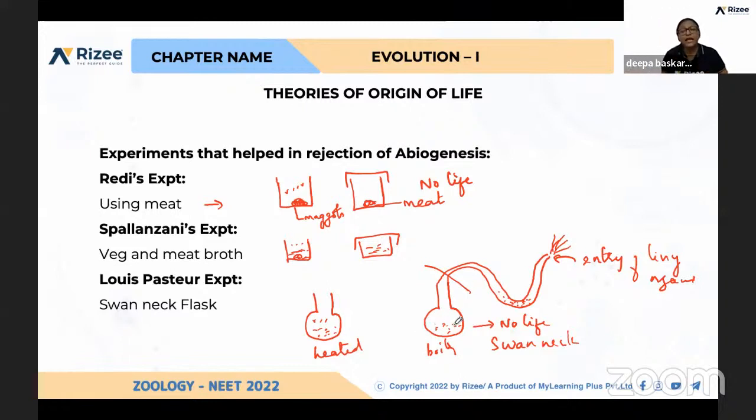After he broke this swan neck, after a few days, he found living organisms. So from all of these experiments, it was clear that living organisms, life, exist from pre-living life. So this was the conclusion made, and these are the experiments conducted to reject this abiogenesis theory.